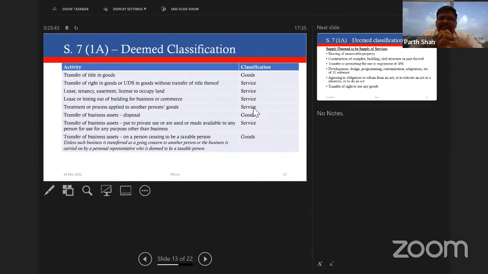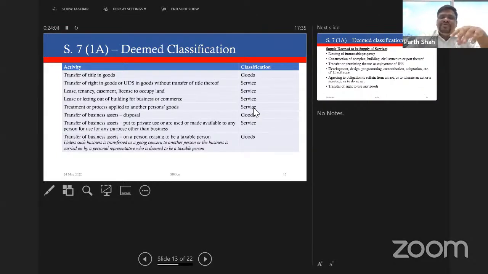If you look at this table, they have identified some transactions. Let's take an example: transfer of title in goods, which we generally treat as a sale of goods. That is deemed to be supply of goods under GST. Same way, transfer of right in goods or undivided share in goods without transfer of title.